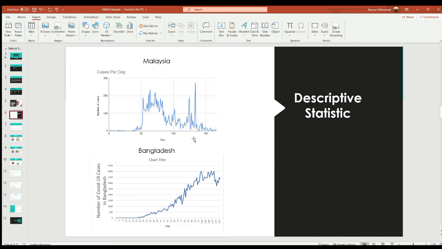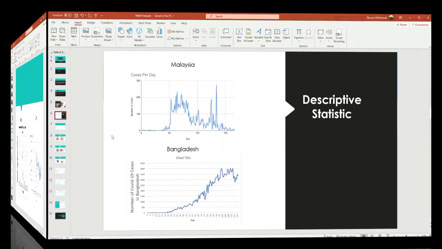For Bangladesh, the first COVID-19 case was discovered on 8 March 2020. From the dataset we can see that after the 29th day it increased gradually. So that's all from my analysis. The rest will be analyzed by Brother Mashkur.